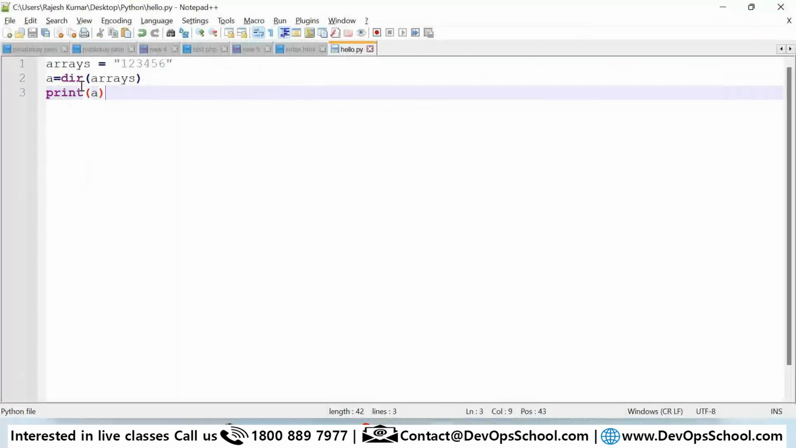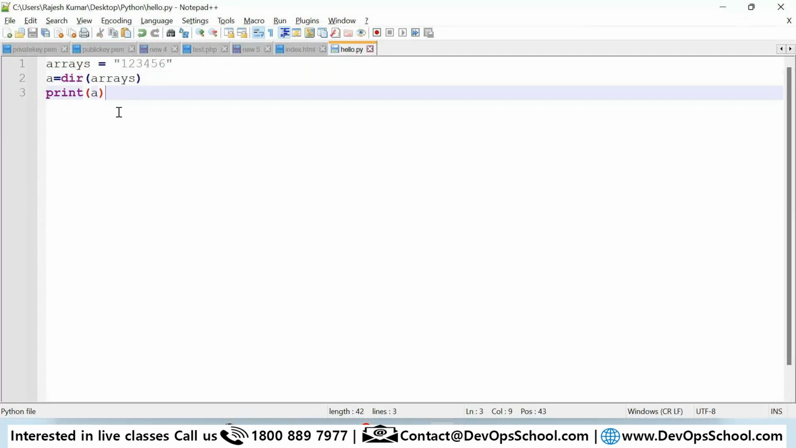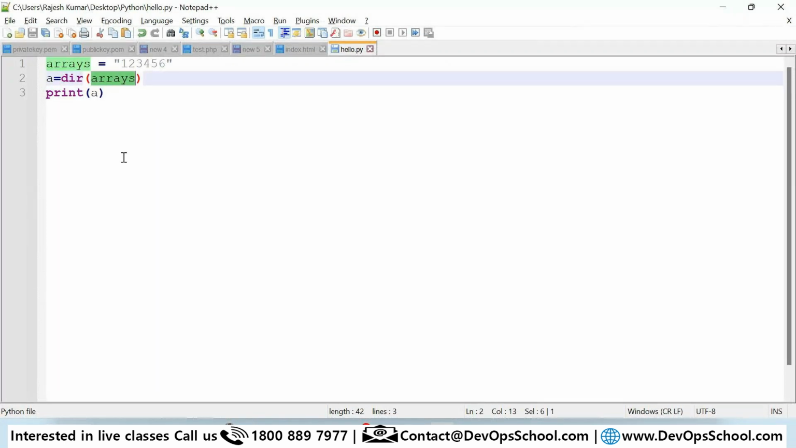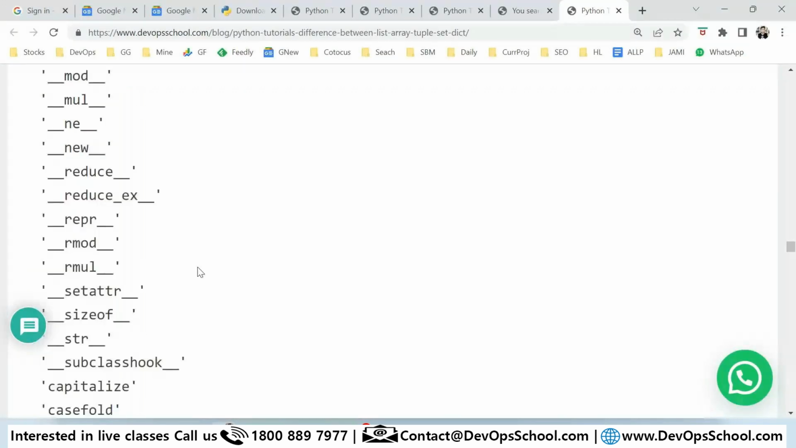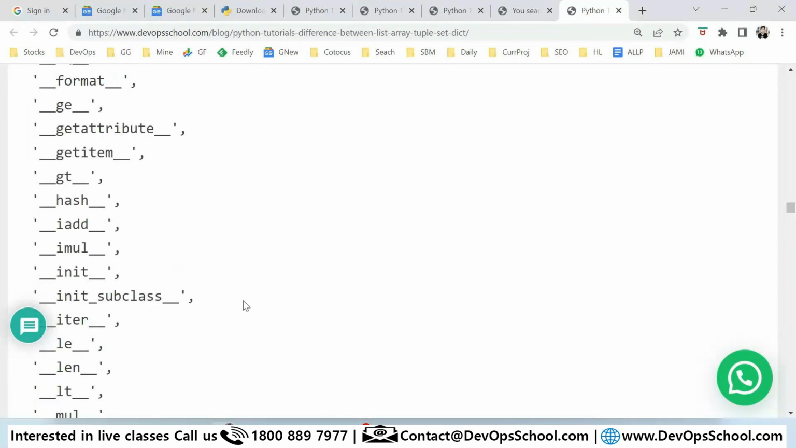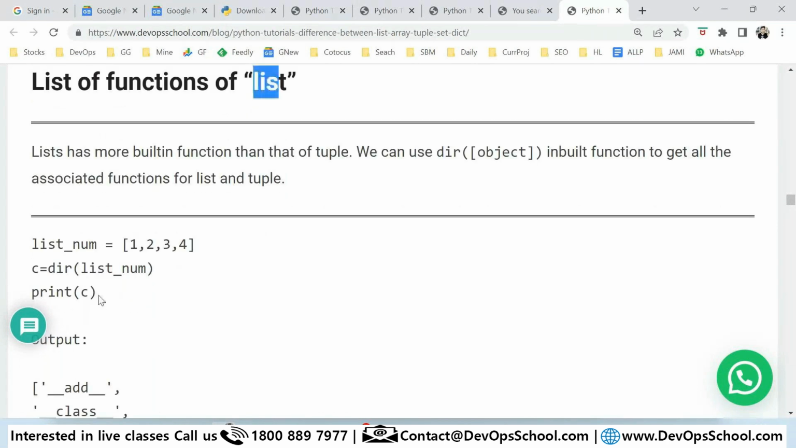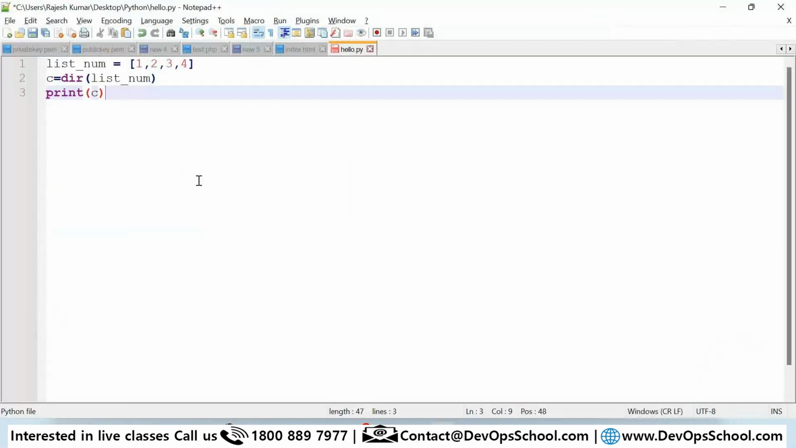If you want to know the functions for array, for list, for tuple, for anything else, this is the way. Okay, let me run the others also so you get to know. I showed you the functions of array, right? How do I show you the functions of list? All these programs I have written as examples, and you can check this. So this is the list.